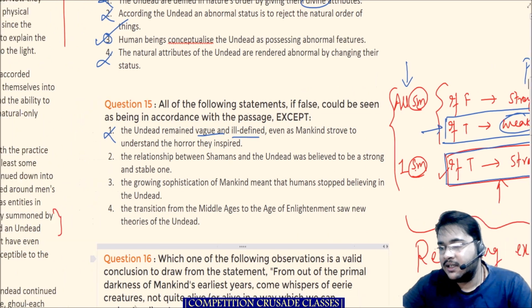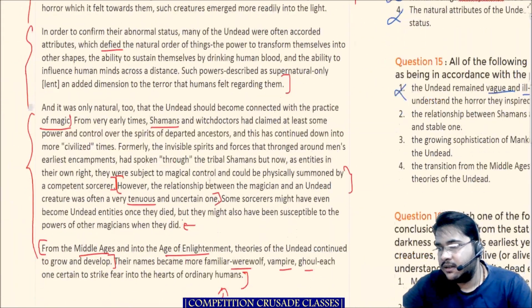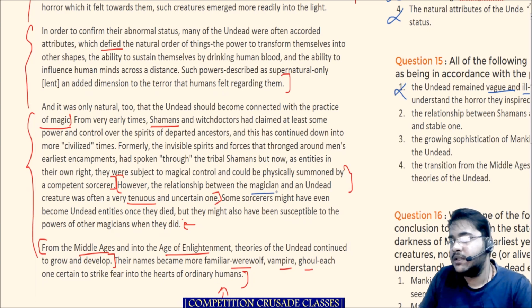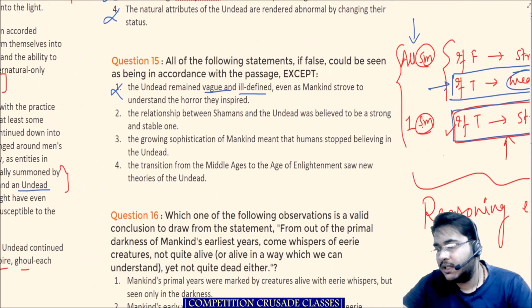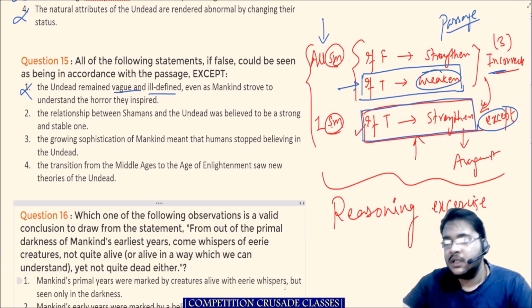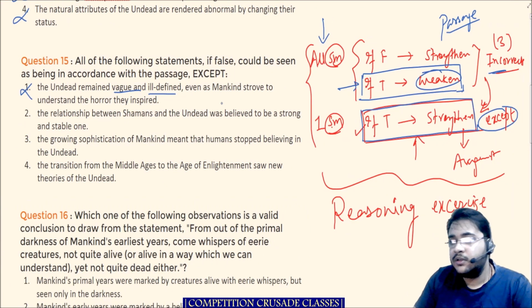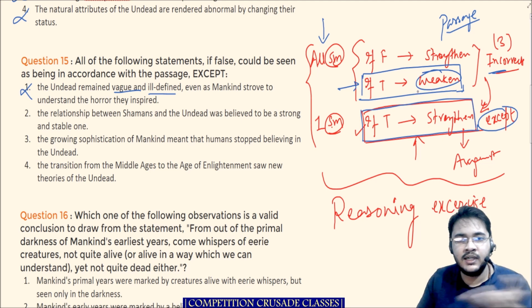So it is written, I think, somewhere over there, that the relationship between the magicians and the undead creatures was often a tenuous and uncertain one. So when they say that that is a stable one, we have some sort of problem. So if this statement were true, this will weaken, because they say it was an uncertain relationship between the undead and the magicians.